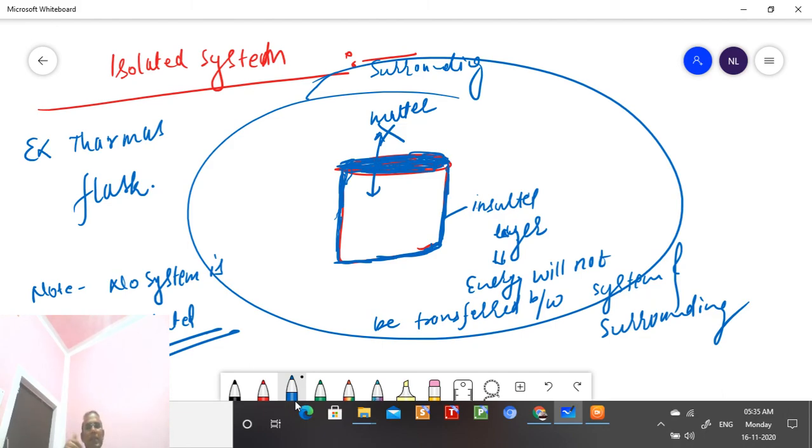Open system, we said, is where mass and energy both are transferred, and an open flask is the example. Next is closed system, where energy is transferred but mass is not transferred. And lastly we studied isolated system, where neither mass nor energy is transferred, like a thermos flask. We also studied that no system is 100% isolated, because after certain times, 1 hour, 10 hours, 50 hours, 1 year, the system is going to cool down.